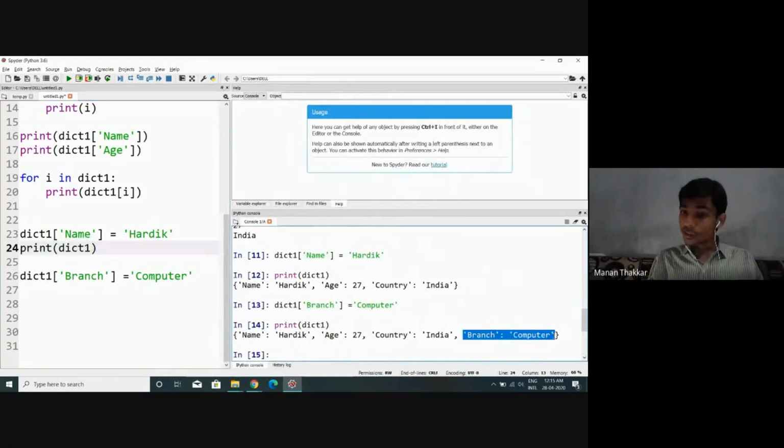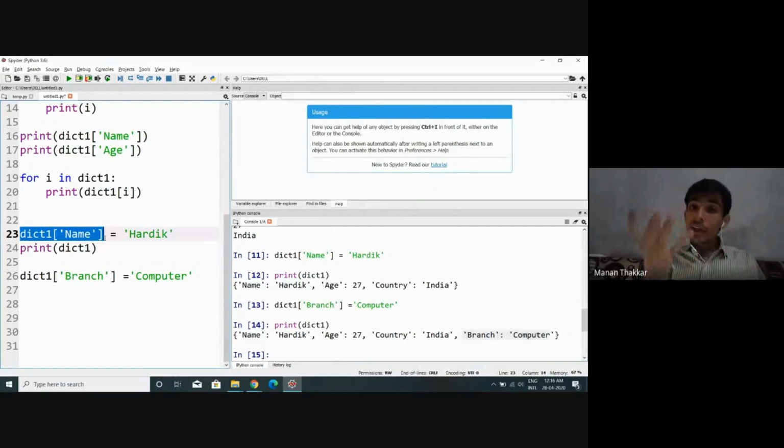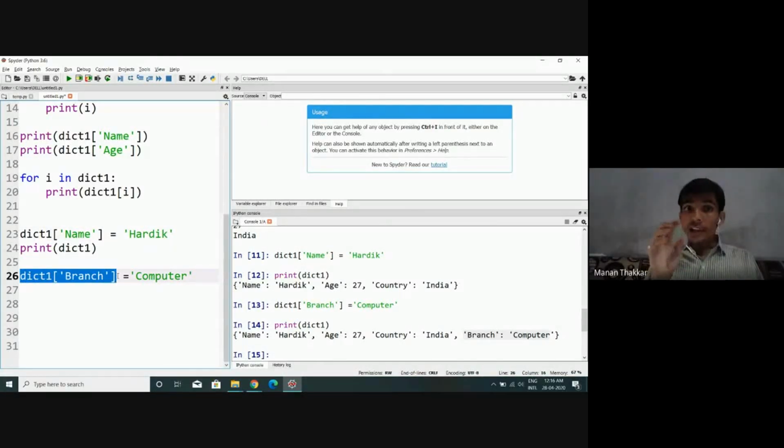Just observe. Whenever I am performing dict1 of name, and the name key is already available, what kind of operation is it going to perform? Can we say an updation operation? But whenever I did dict1 of branch, branch was not available at that time.